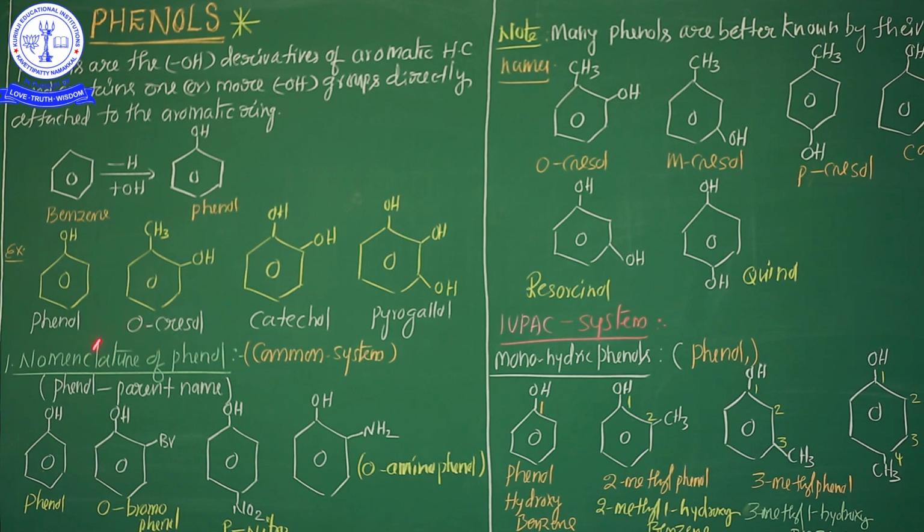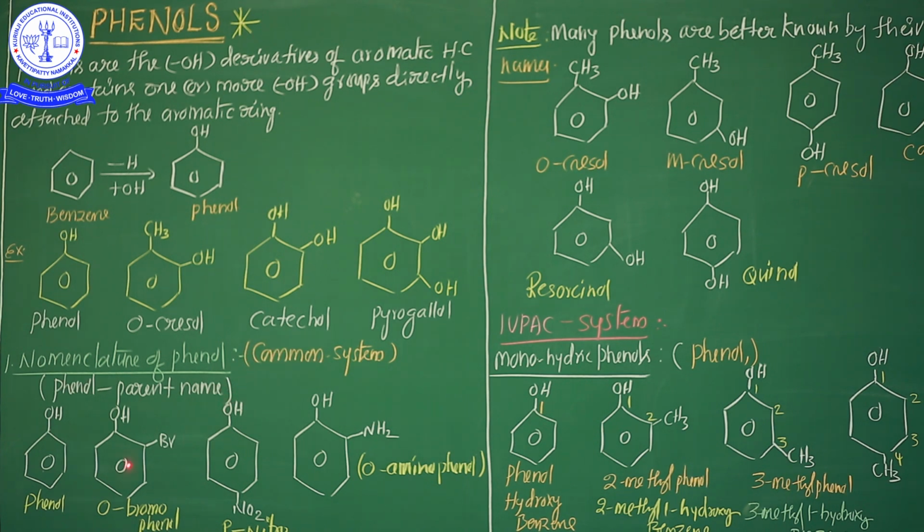Now we are going to start nomenclature. You know that very well, my dear students. In the alcohol chapter, I clearly explained that different types of nomenclature are there: common system, IUPAC system and carbinol system. But here two systems are present. Number one is the common system, in which we see how phenols are named, and similarly the IUPAC system, and what the names of the phenols are.